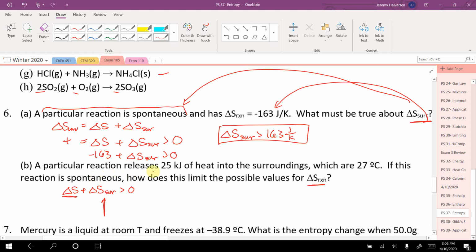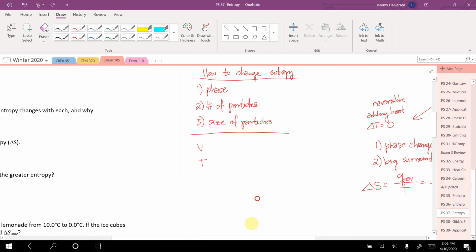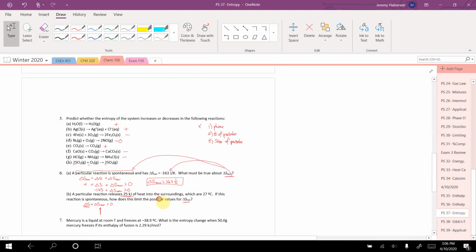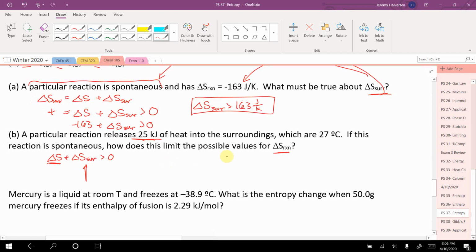Well, it tells us 25 kilojoules of heat gets released into the surroundings. Remember, if we're dealing with big surroundings, we consider that reversible, so we know how to calculate delta S. It's just Q over T, or delta H over T. So, I'm going to jump over here. Delta S of the surroundings is going to equal Q of the surroundings over T of the surroundings.